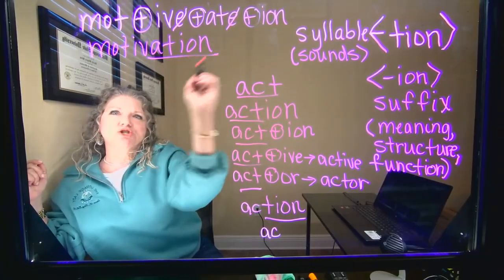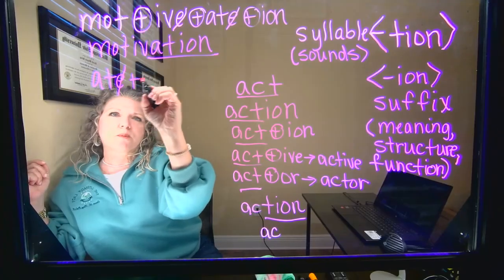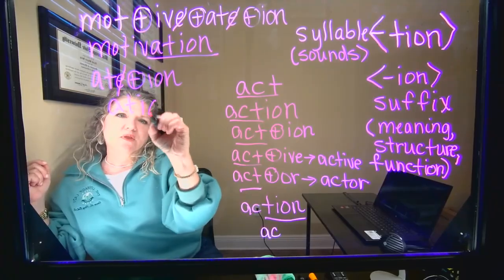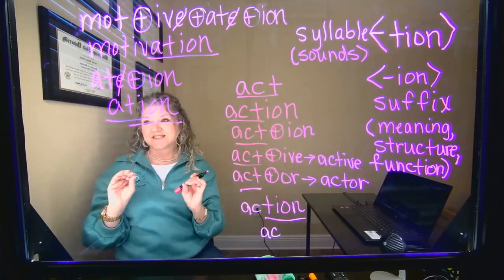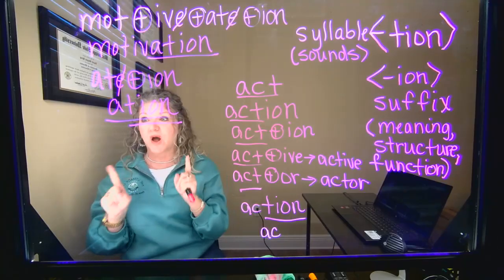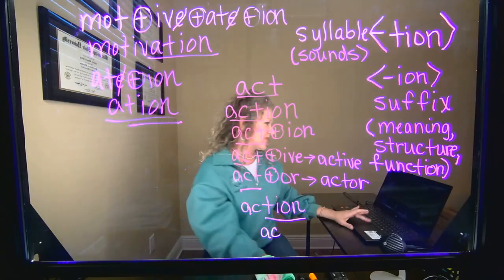Now, that ation part is really the suffix ATE, drop the E, plus ION to give us ation. Ation and tion, those are not suffixes. So I hope that this helps. We're going to talk about SION and some other factors that impact ION as a suffix soon. Thanks a lot, y'all.